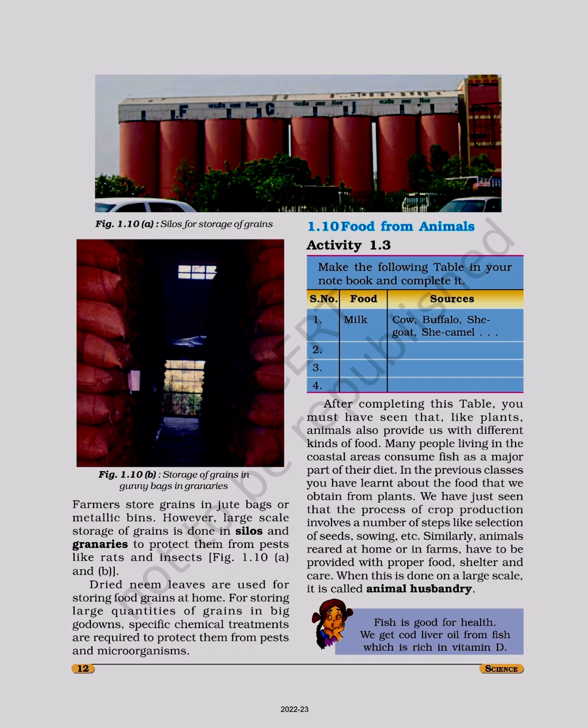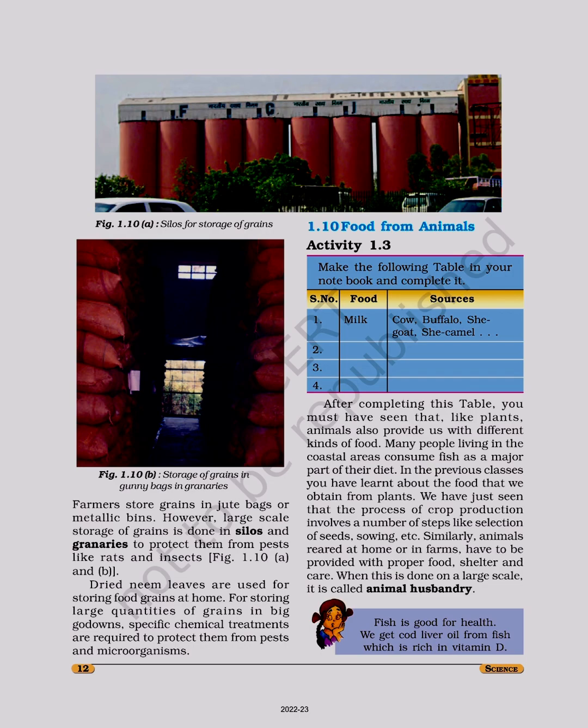1.10, Food from animals. Activity 1.3, make the following table in your notebook and complete it. Serial number, food sources: milk sources, cow, buffalo, she goat, she camel. After completing this table, you must have seen that, like plants, animals also provide us with different kinds of food. Many people living in the coastal areas consume fish as a major part of their diet.